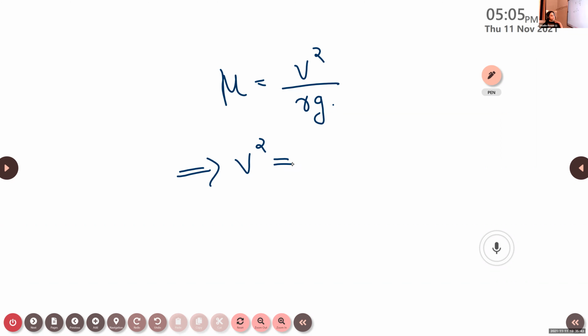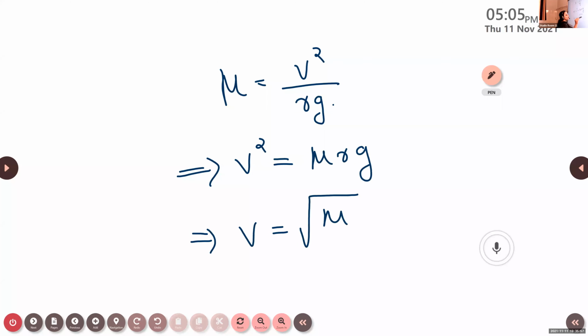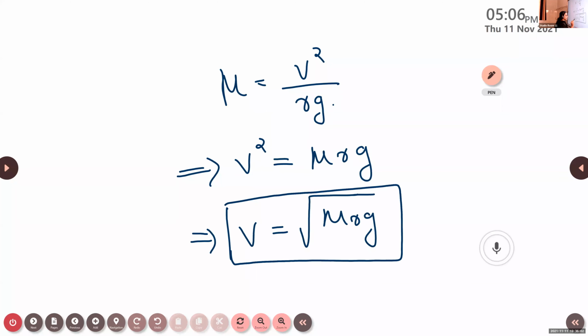V square is equal to mu Rg, or we can say V is equal to root of mu Rg. This is the final equation that we need in order to calculate the velocity. This is the velocity of a moving car on a level road, and this velocity is needed for the safe driving of the vehicle on a level road.